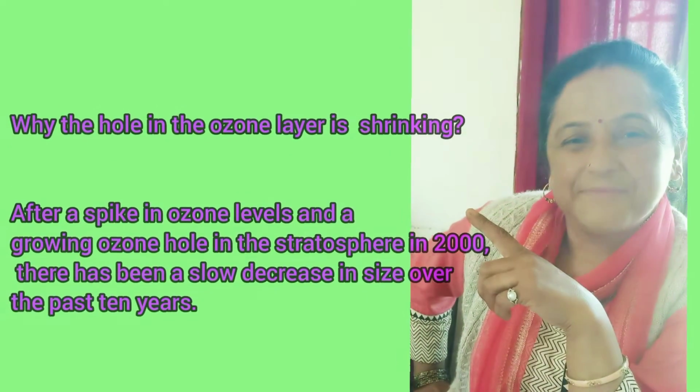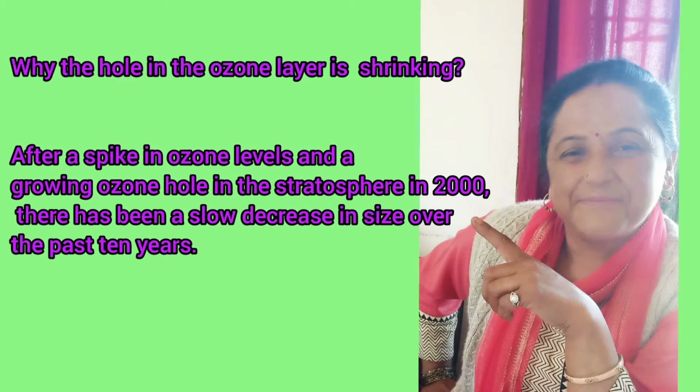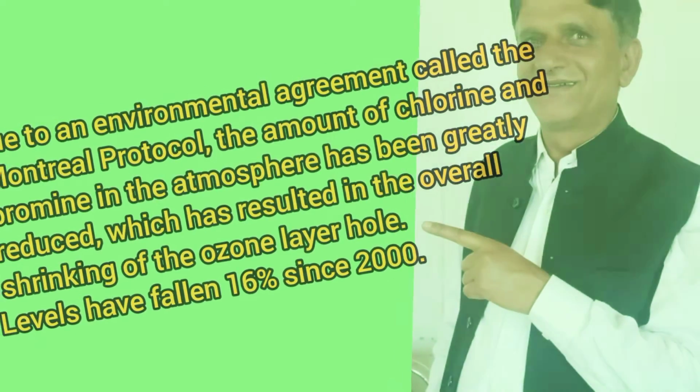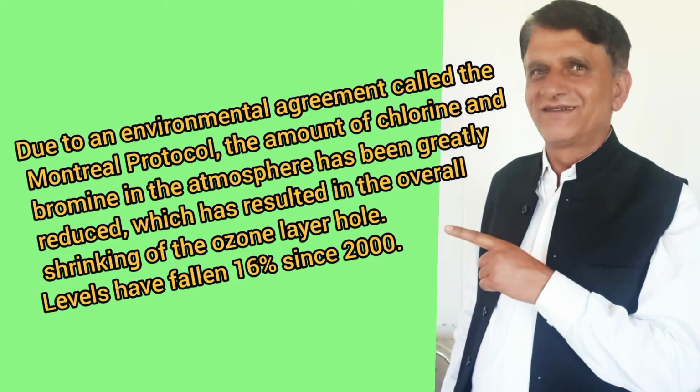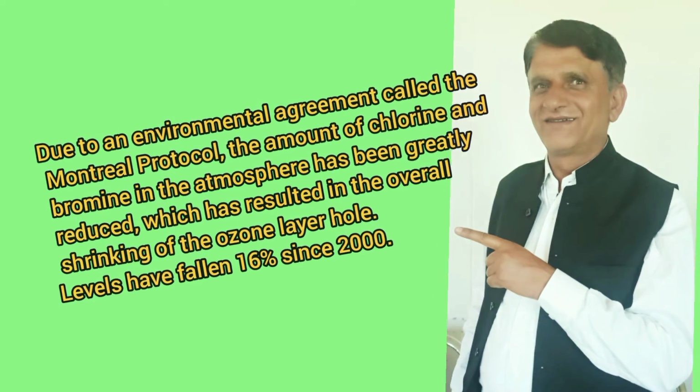Why is the hole in the ozone layer shrinking? See, after a spike in ozone levels and a growing ozone hole in the stratosphere in 2000, there has been a slow decrease in size over the past 10 years. Due to an environmental agreement called the Montreal Protocol, the amount of chlorine and bromine in the atmosphere has been greatly reduced, which has resulted in the overall shrinking of the ozone layer hole. Levels have fallen 16% since 2000.